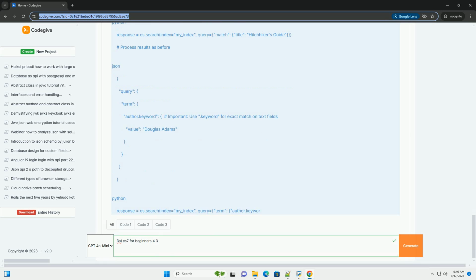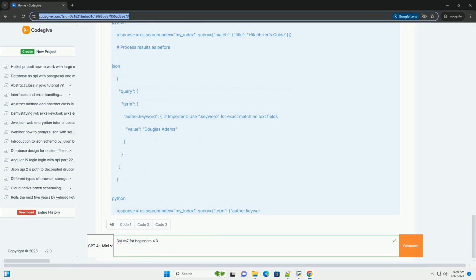JSON structure and basic concepts. The DSL is built upon JSON, JavaScript Object Notation. It uses key-value pairs to represent search criteria and instructions. Here's a simplified illustration. query: this is the top-level element for specifying search criteria. match_all: a specific query type that matches all documents in an index. The curly braces are an empty object, indicating that the match_all query has no specific parameters.